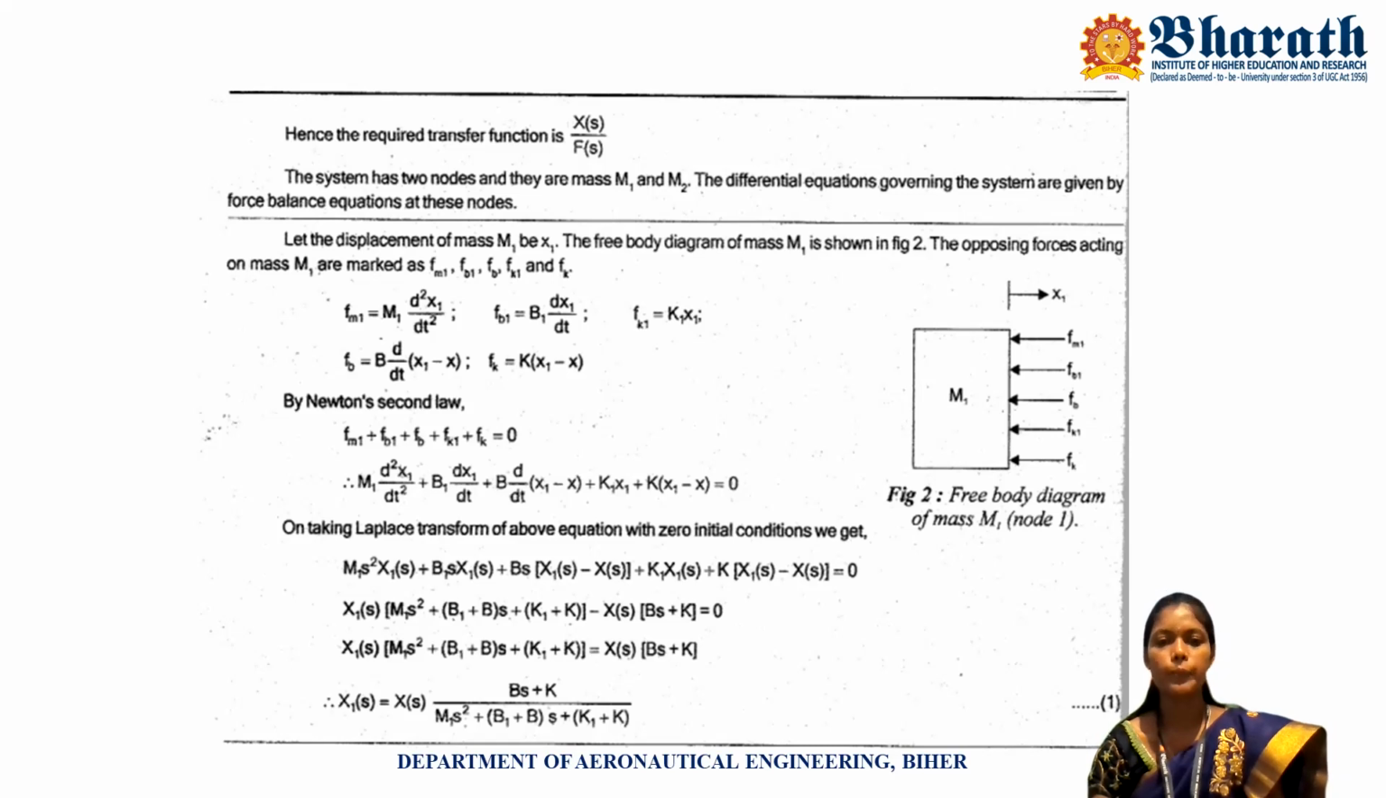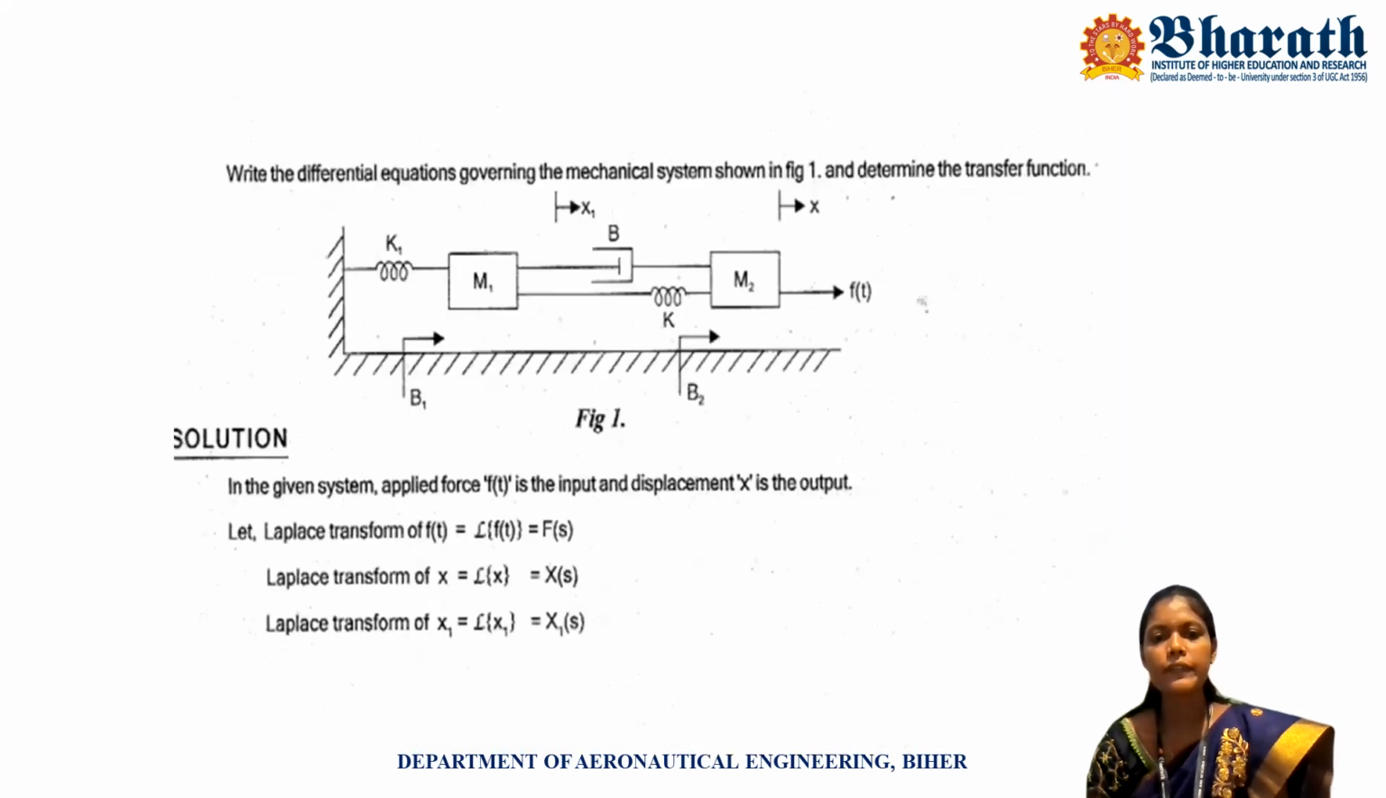So you put these values, we get m1 d squared x1 by dt squared plus b1 dx1 by dt plus b into d by dt of (x1 minus x). Here, because b is connected with both mass 1 and mass 2, the displacement is acquired at both ends. Here x1 has a higher value when compared to x, so you subtract x from x1.